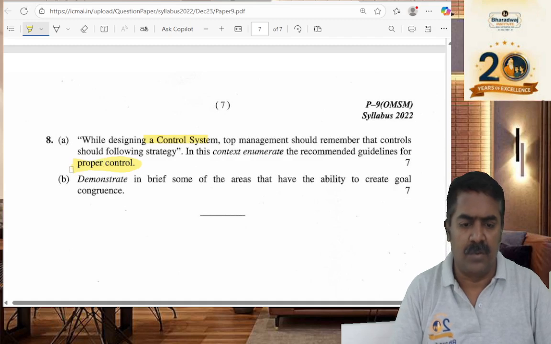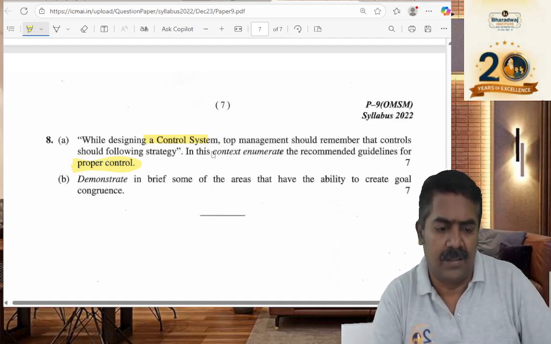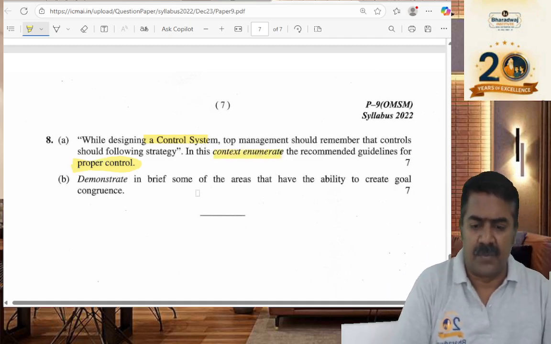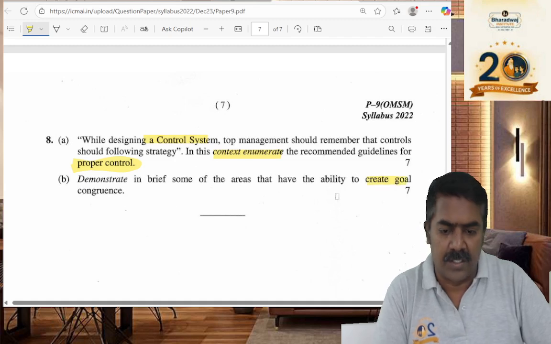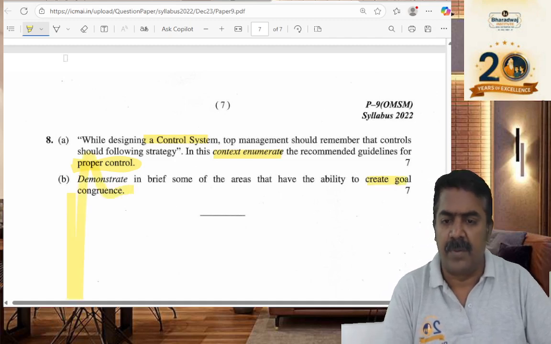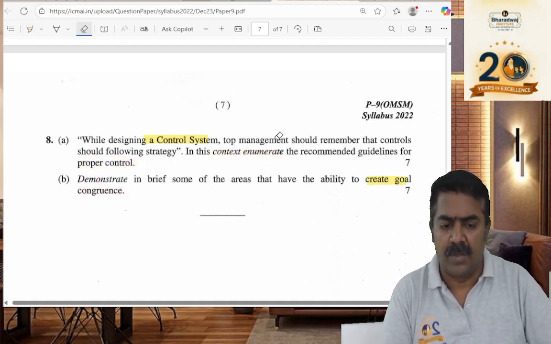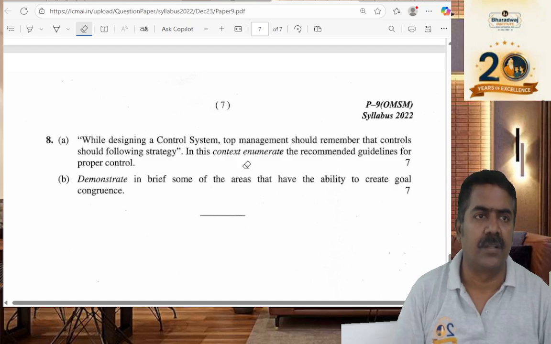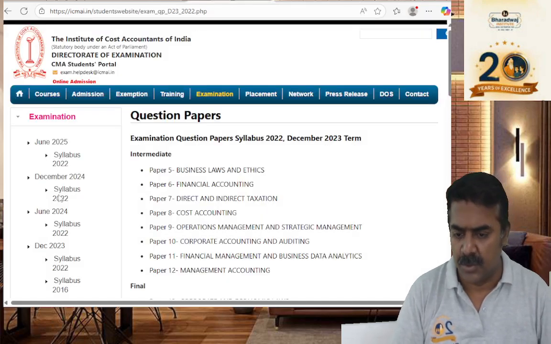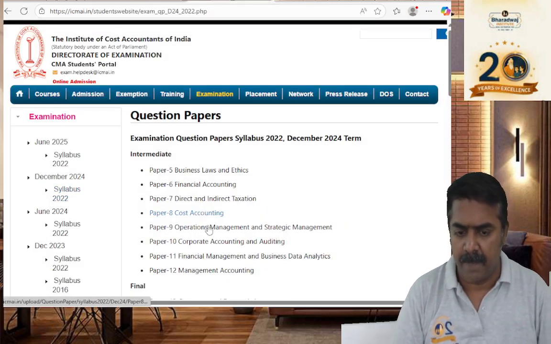What is control? What are the features of a good control? What do you mean by goal concurrence we have seen? Clear, employees work with a different goal, but the organization has a goal. How to make employees work for the goal, goal concurrence. That also we have seen.